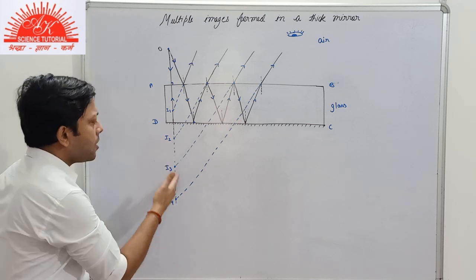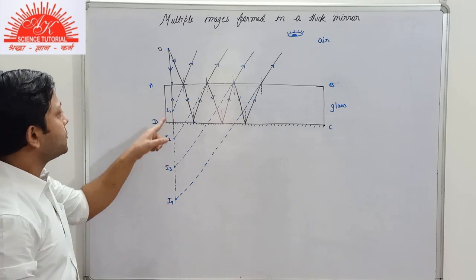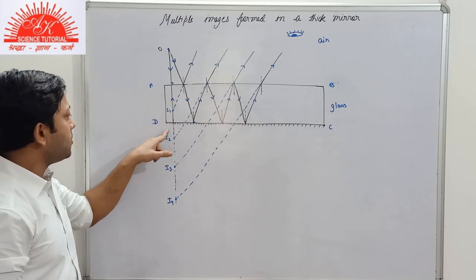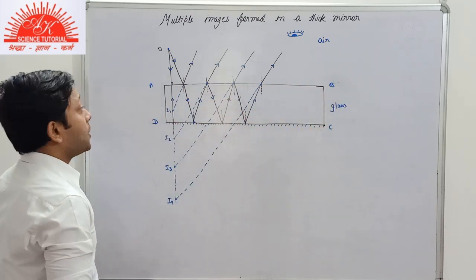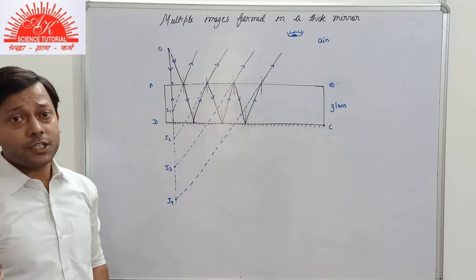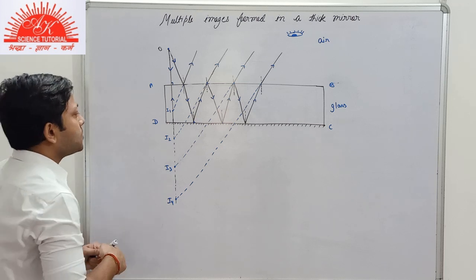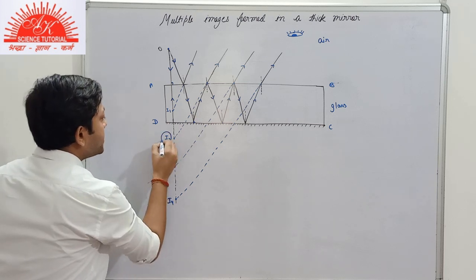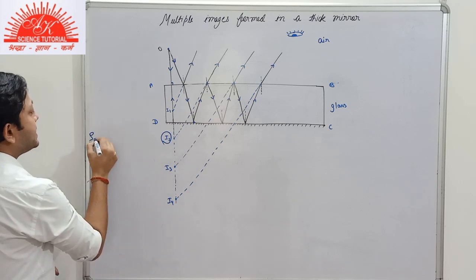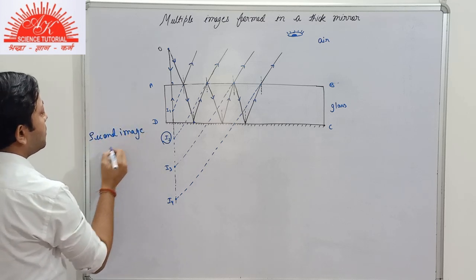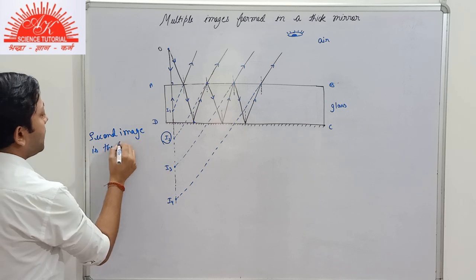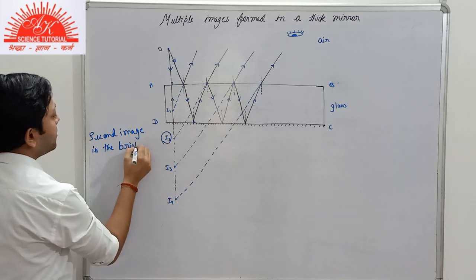So here we have a number of images formed. This one, I1, is the first image formed, I2, I3, I4 and so on. This process will go on. But which image is the brightest one? You will be asked about this part. So this image, I2, the second image formed, is the brightest one.